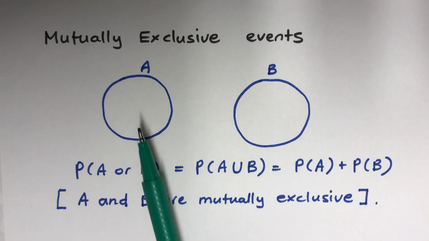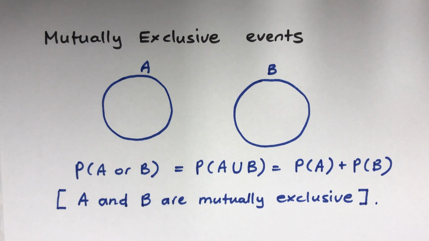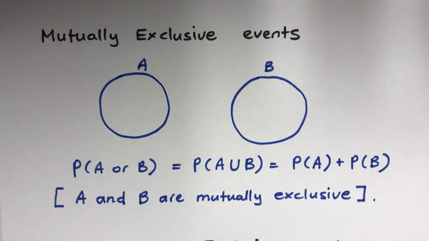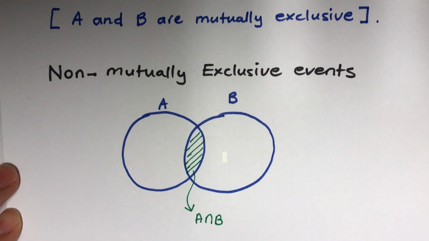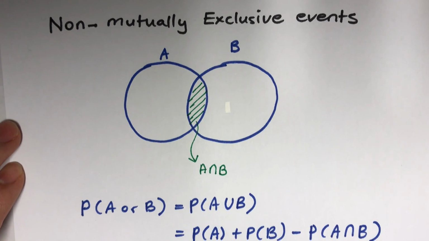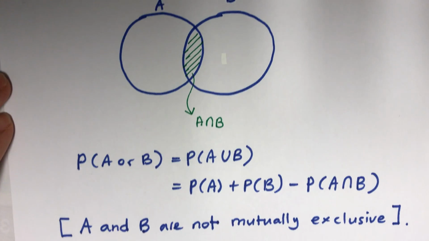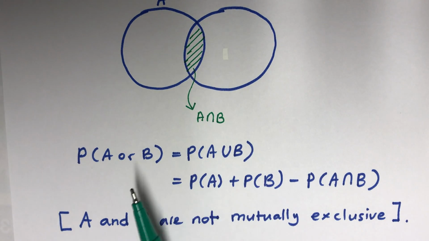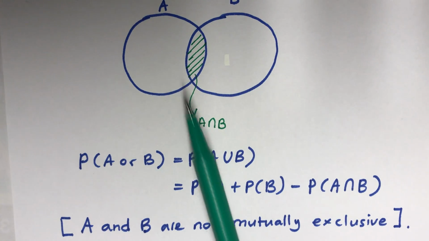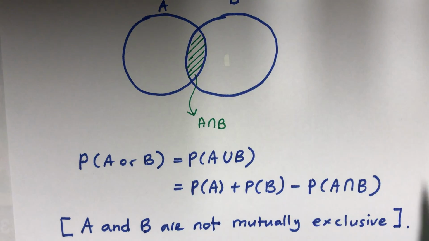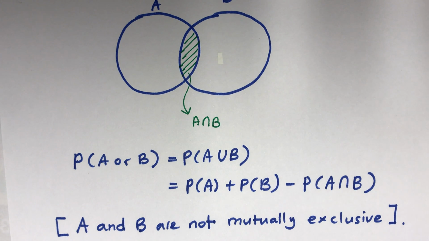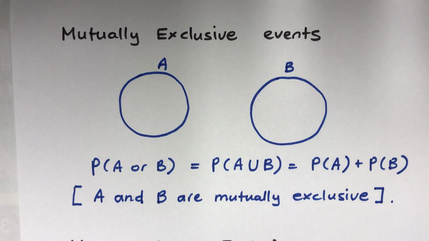Therefore, if we want A or B, we combine them together: it's just all of A plus all of B. Now, if it's a non-mutually exclusive event, there will be some common ground, so A and B are not mutually exclusive because there's a common part. When you add each part, you have to take away the overlapping, repeating part. But we are going to focus on mutually exclusive events.